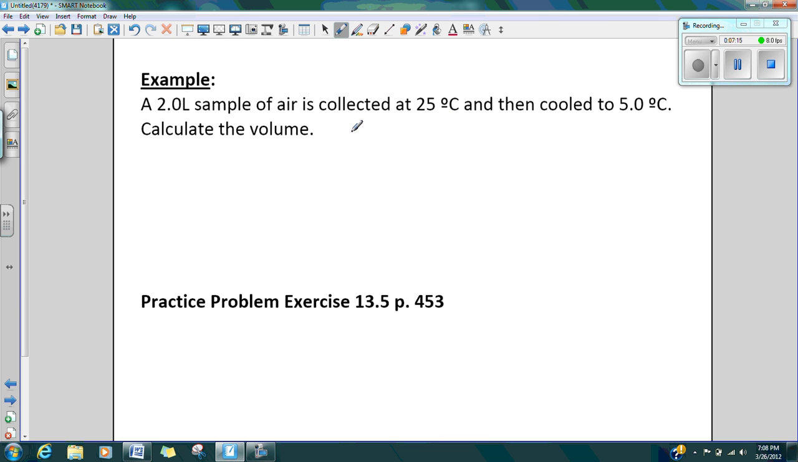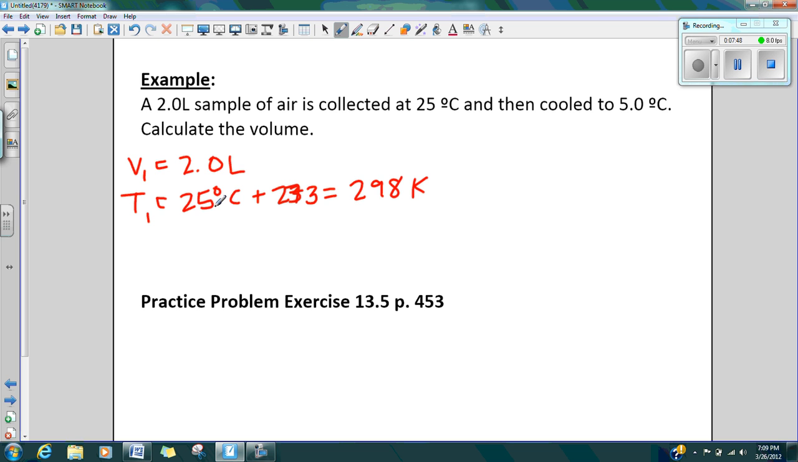So I have a 2-liter sample of air collected at 25 degrees Celsius, then cooled to a new temperature. Again, make sure that you're paying attention to the situation. So I have volume 1. I have 2.0 liters. I only have 2 significant figures there. I have temperature 1 here. I have 25 degrees Celsius. Go ahead and add 273 right away so you don't forget to do that, to get it into Kelvin. And when I do that, I get 298 Kelvin. Remember that when you're adding, it's the first column that there's a guess, and that would be in the tenths or the ones place. So that's why I rounded to the ones place here.